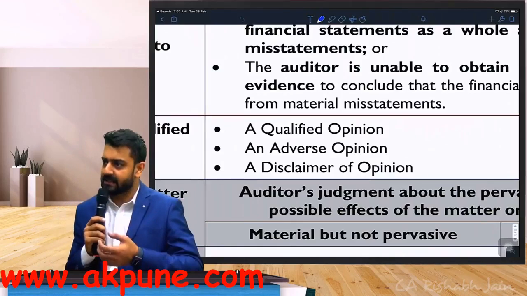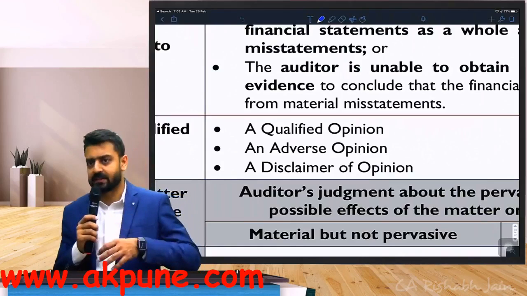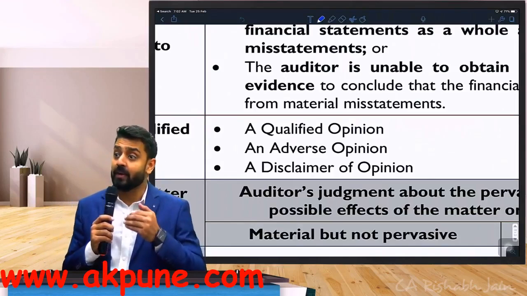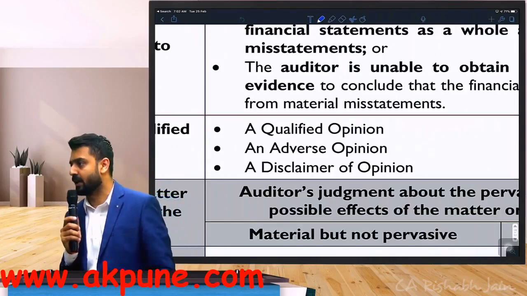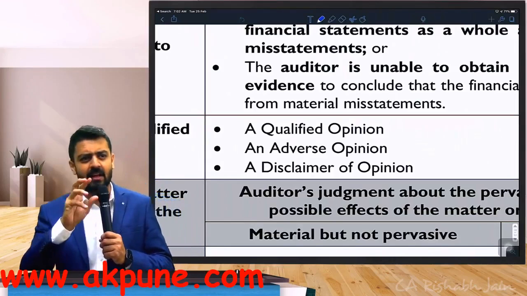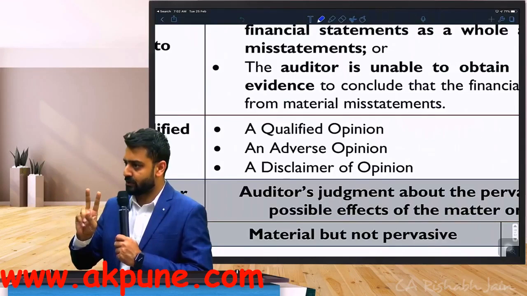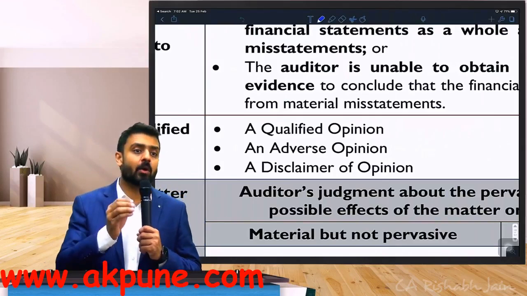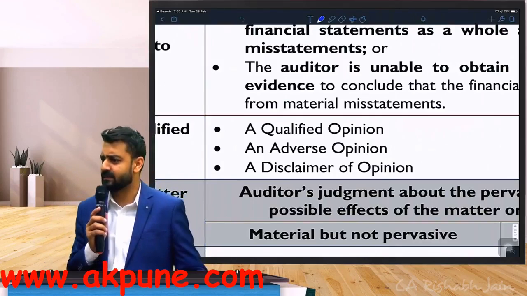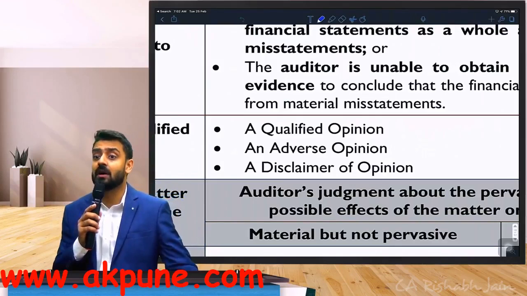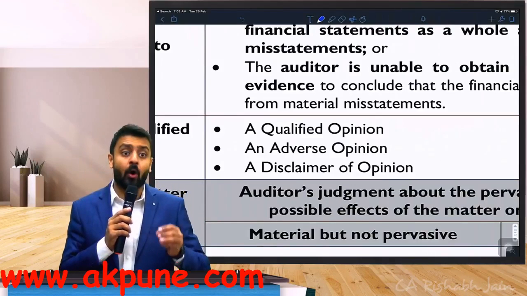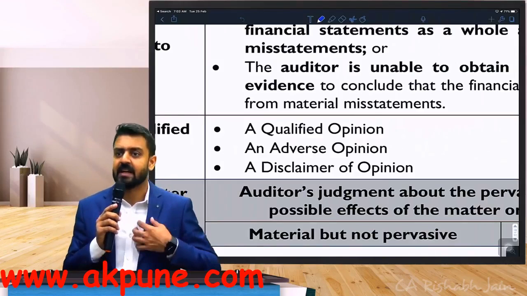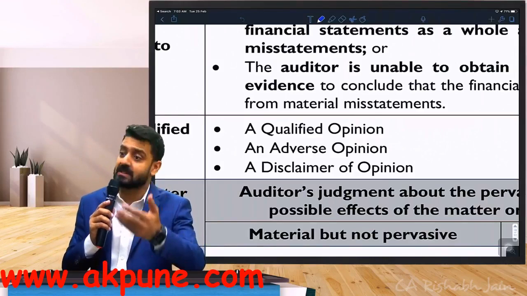Now, before we understand what is qualified opinion, what is adverse, and what is disclaimer, let's try to recall once again. When do we actually arrive at the modified opinion? If you remember, yesterday in the end I discussed, there are 2 situations or 2 circumstances when the auditor arrives at a modified opinion. Do you remember those circumstances? Either you come across a material misstatement, or you are unable to obtain sufficient and appropriate audit evidence that indicates that there can be possible misstatements.